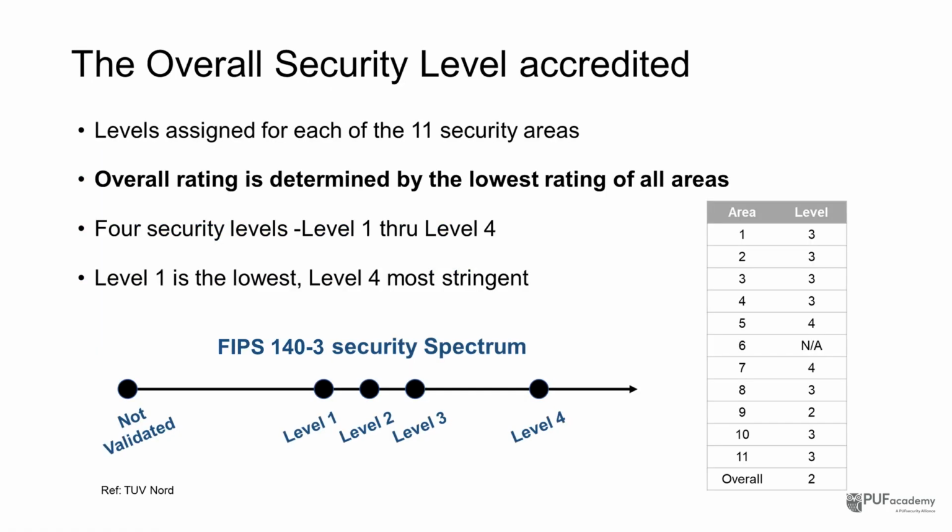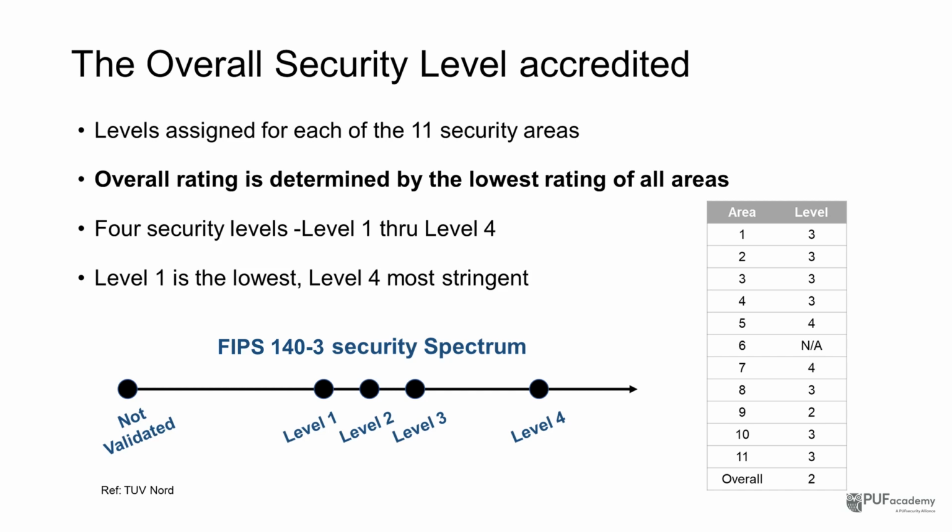Now let's step back and answer a very practical question. How is the overall level of your module actually determined under FIPS 140-3? Under FIPS 140-3 and CMVP, each of the 11 requirement areas is rated independently at a level between 1 and 4. The overall module level is determined by the lowest rating among those 11 areas.